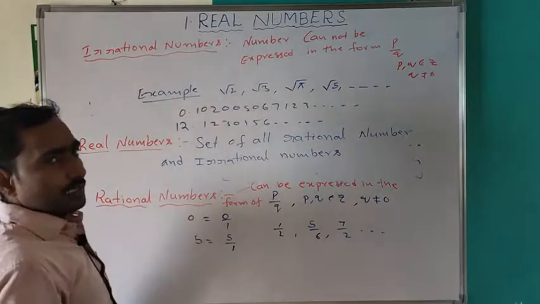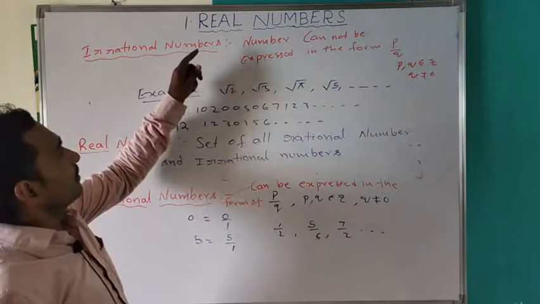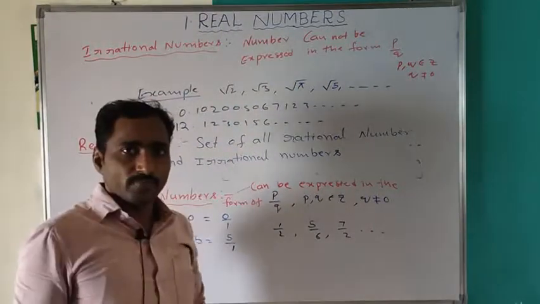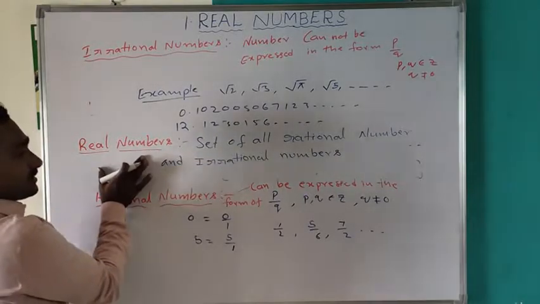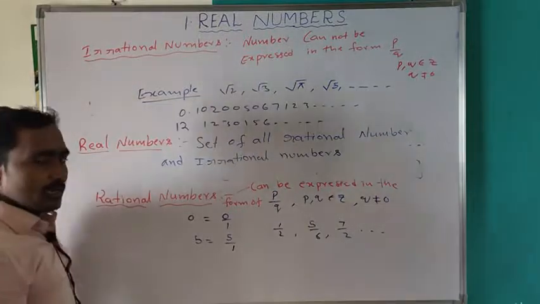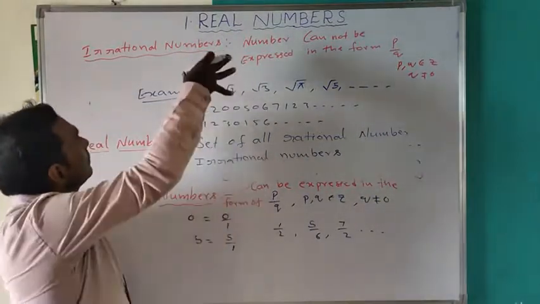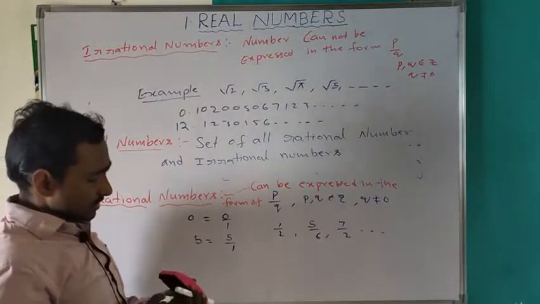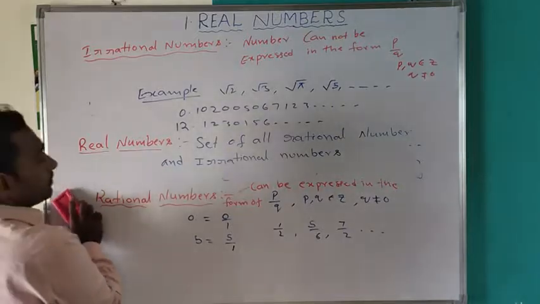So our chapter now is the first chapter in the 10th class, the Real Numbers chapter. Real numbers means the set of rational numbers and irrational numbers together. A combination of rationals and irrationals gives real numbers. Understood now?